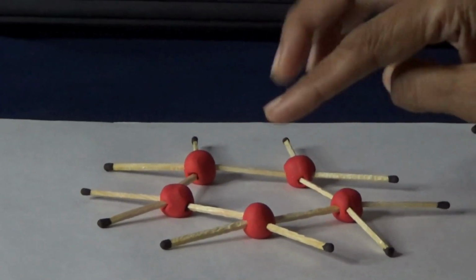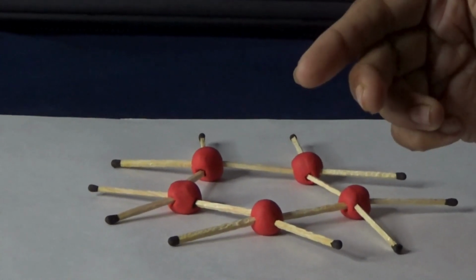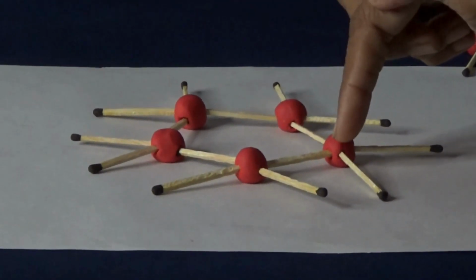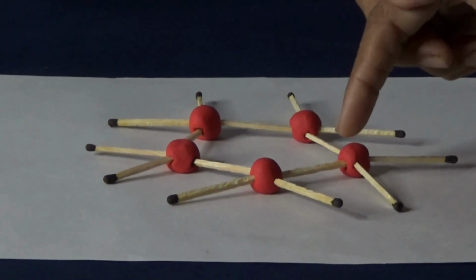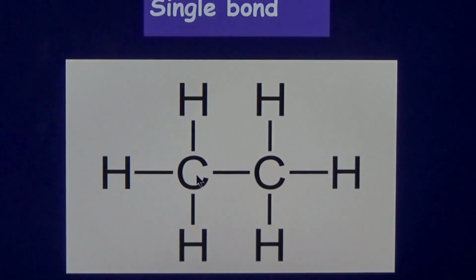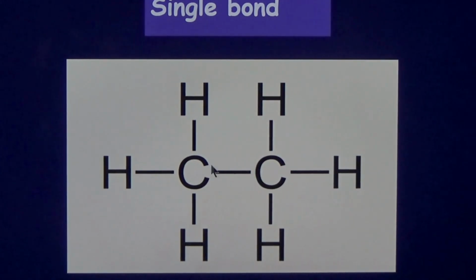So this is what we call a bond. There is a carbon-carbon bond. A carbon-carbon bond, or any bond, means a shared pair of electrons, which we are showing with a stick or a matchstick here. Firstly, we can have single bonds between carbon and hydrogen, and this C2H6 is made with a single bond between carbon and carbon.